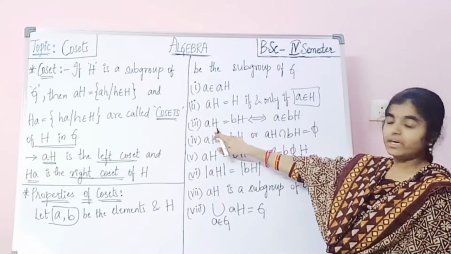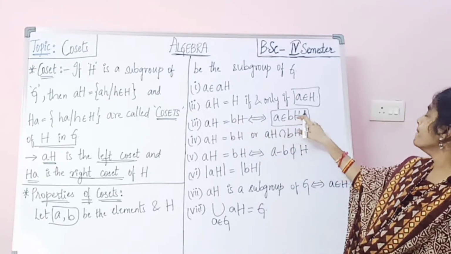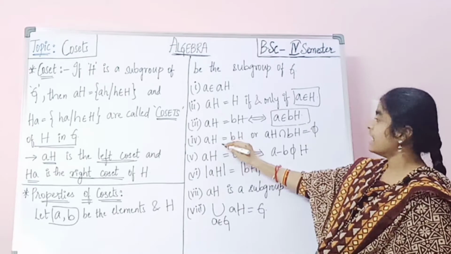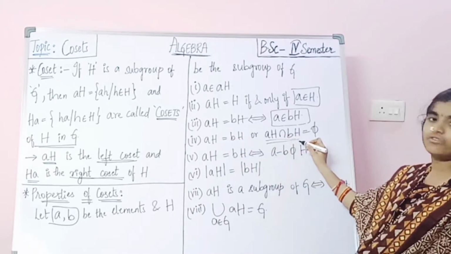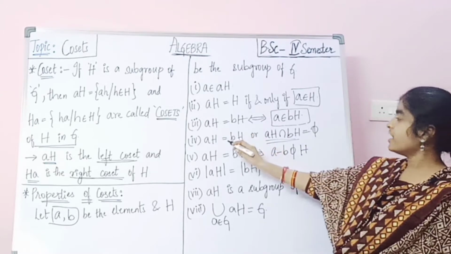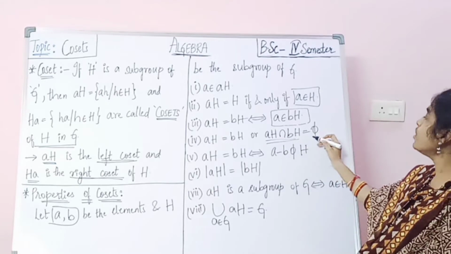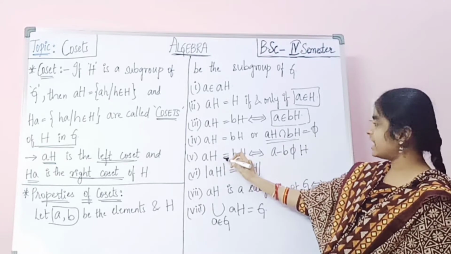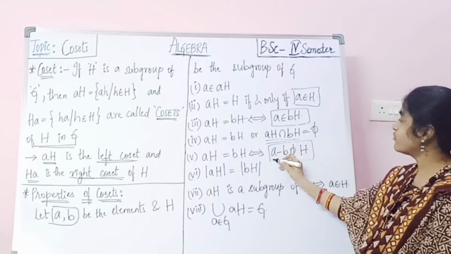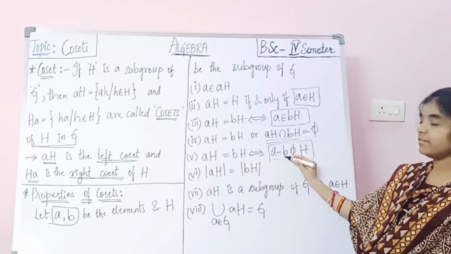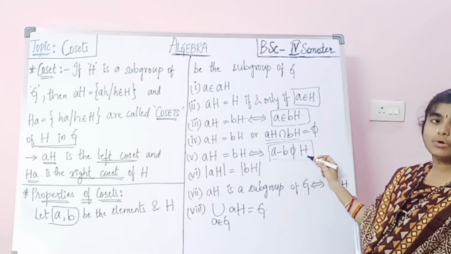Next, third one, aH equals bH if and only if a belongs to bH. Fourth one, aH equals bH or aH intersection bH equals phi. Next, fifth one, aH equals bH if and only if a inverse b belongs to H.